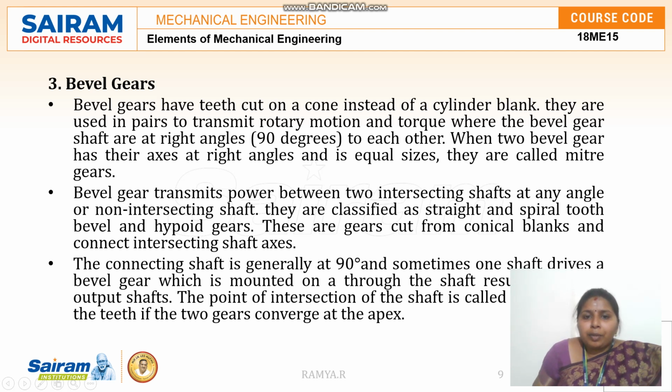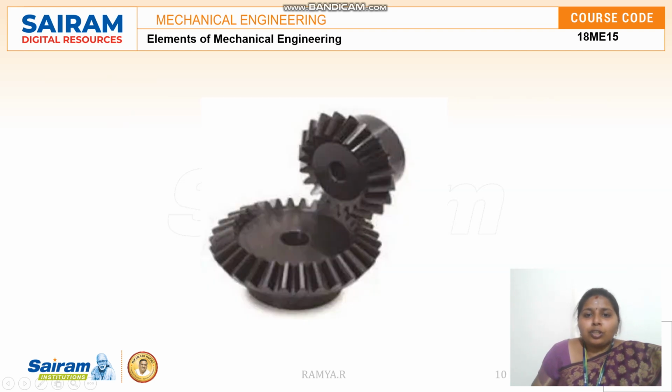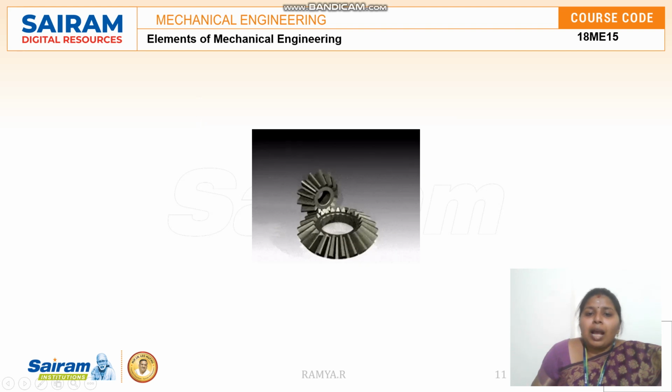Bevel gears transmit power between two intersecting shafts at any angle, or non-intersecting shafts. They are classified as spiral, straight tooth bevel, and hypoid gears. So this is how a bevel gear looks. You can see they are kept at a right angle, that is 90 degrees. Two gears are kept in mesh, and this is a small animation of how the bevel gears work.